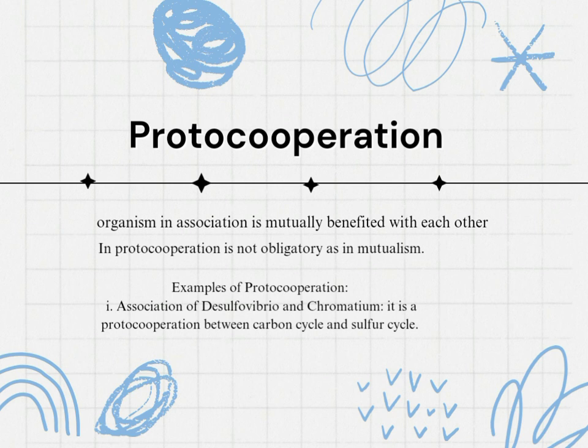And next, photocooperation. It is almost similar to mutualism, but the relationship is non-obligatory. Photocooperation is an association between two organisms of two different species in which each is benefited.